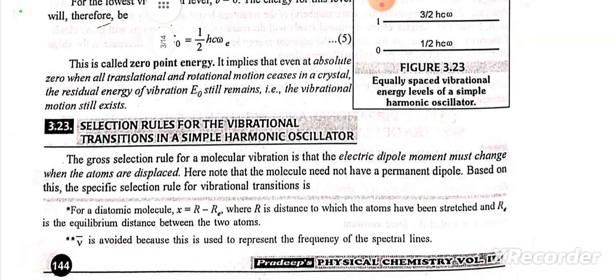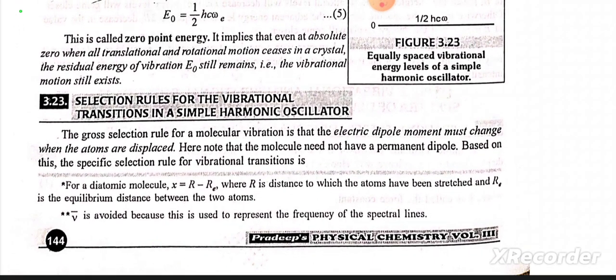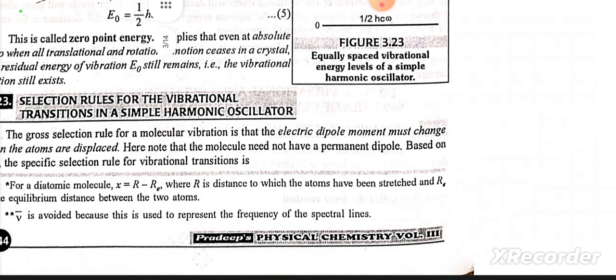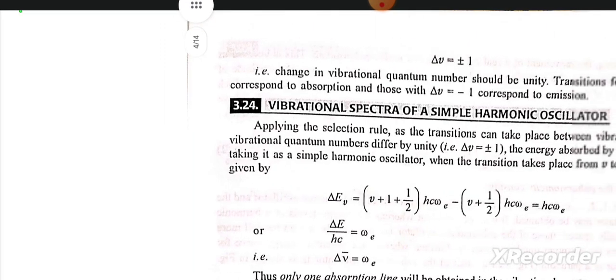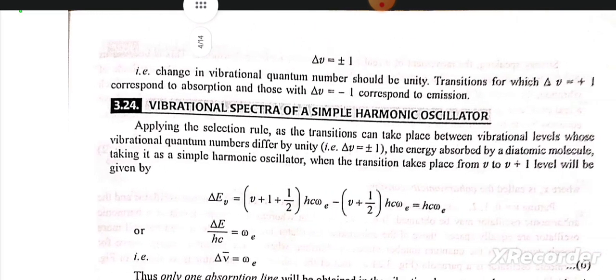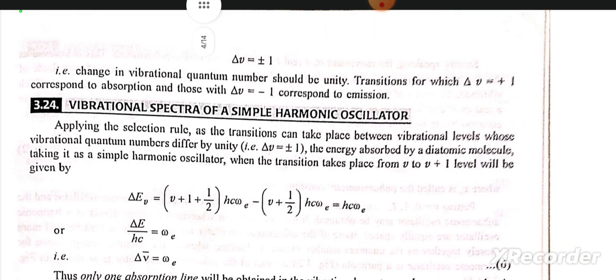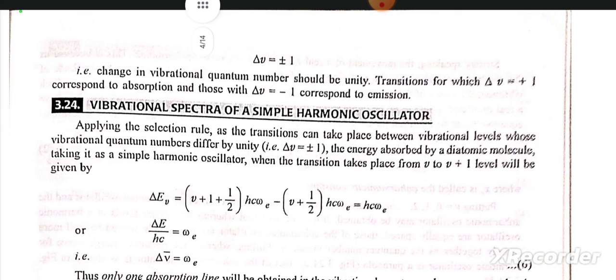Selection rule for the vibrational transition in a simple harmonic oscillator. The gross selection rule for a molecular vibration is that the electric dipole moment must change when the atoms are displaced. Here note that the molecule need not have a permanent dipole. Based on this, the specific selection rule for the vibrational transition is delta v is equal to plus minus 1, that is, change in vibrational quantum number should be unity. Transitions for which delta v is equal to plus 1 correspond to absorption, and those with delta v is equal to minus 1 correspond to emission.